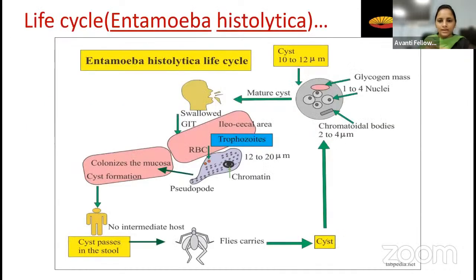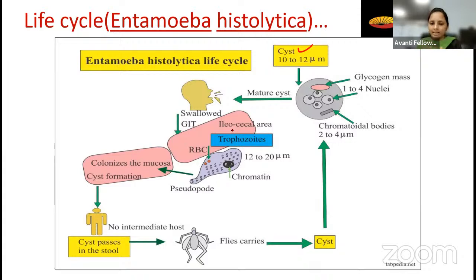I will revise once again. See here, what will happen? The cyst enters through the mouth. It is unaltered in the stomach. It is unaltered by the acidic pH of the stomach. So what will happen? Now it enters into the intestine.